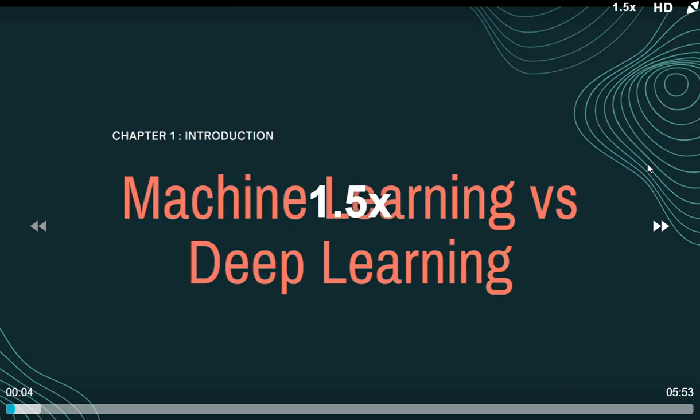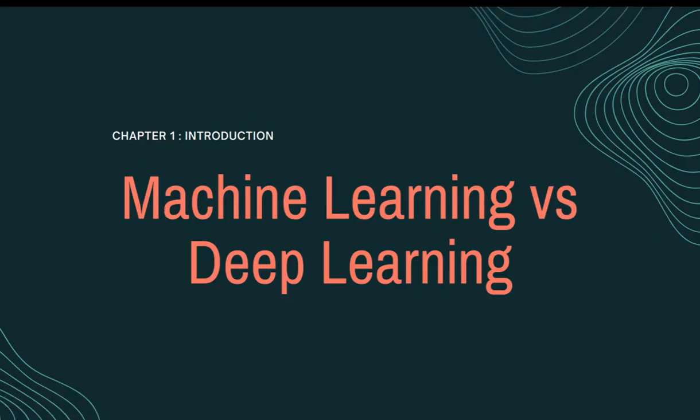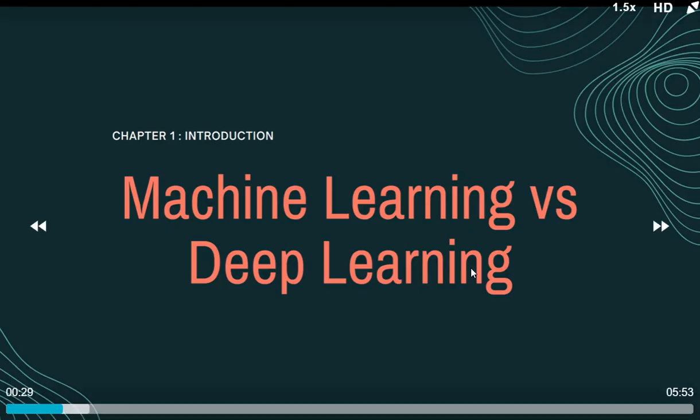So in the last two videos, you have seen what is machine learning and what is deep learning. Now you might be wondering, if we have to perform a particular task and we can perform it with both the methods, the machine learning method and the deep learning method, then why are we learning deep learning? Why are we considering deep learning when we can perform the same task with machine learning also? The feature extraction procedure is different, but we can perform it with both the algorithms. Then why is deep learning coming into the picture?